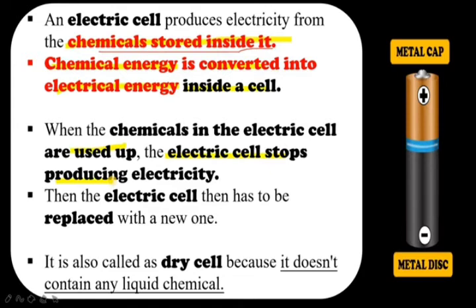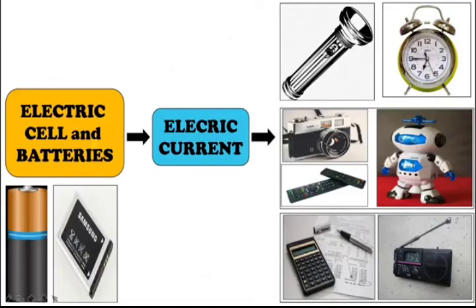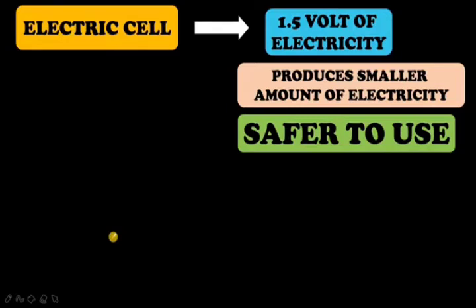We used to say that the battery is finished off, we have to buy a new battery. The same thing happens. It is also called a dry cell because it doesn't contain any liquid chemical. So the electric cell and batteries, all these appliances are working with the help of electric cells.